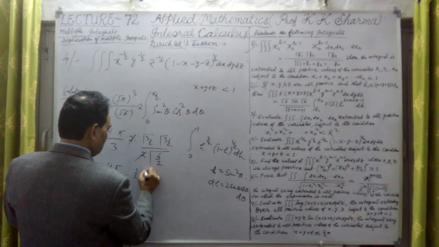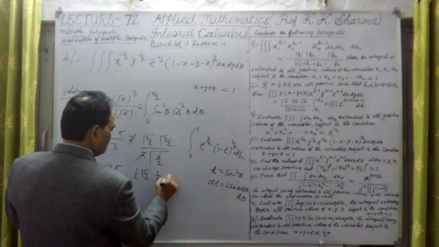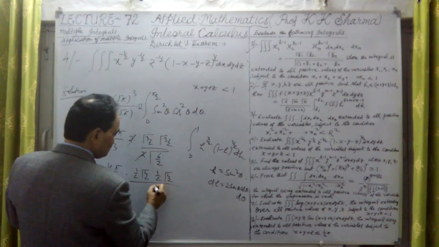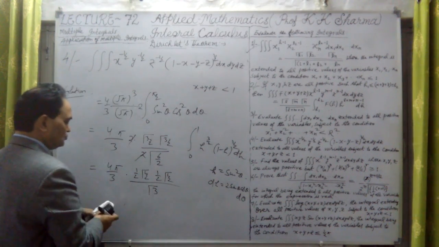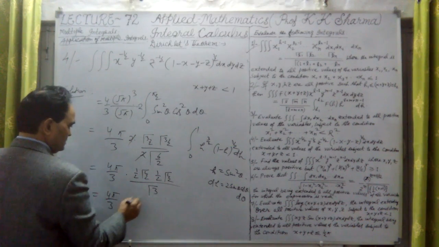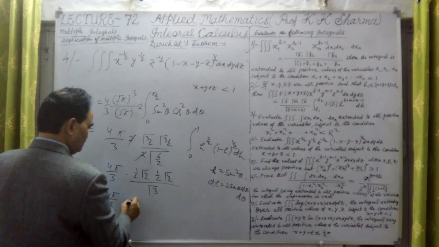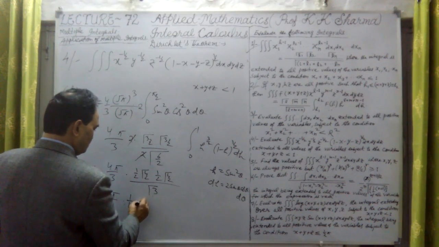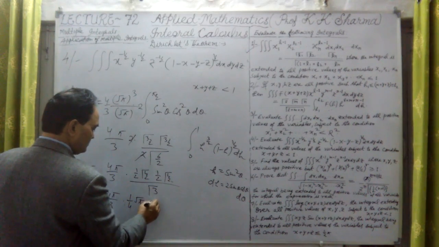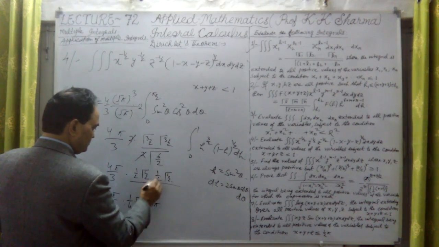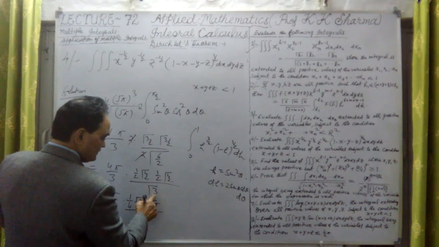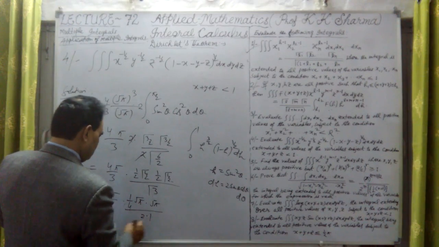This means 1/2 gamma 1/2, 1/2 gamma 1/2, divided by factorial gamma 3, that is factorial 2. So this is 4 pi by 3 into 1/4 into pi, upon 2 was factorial 2, 2 into 1.